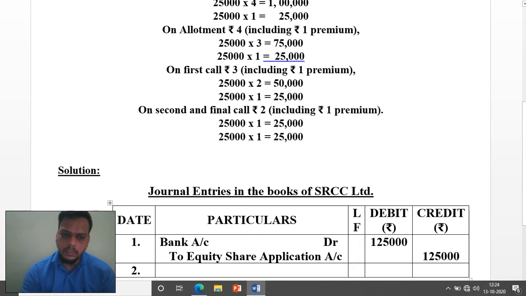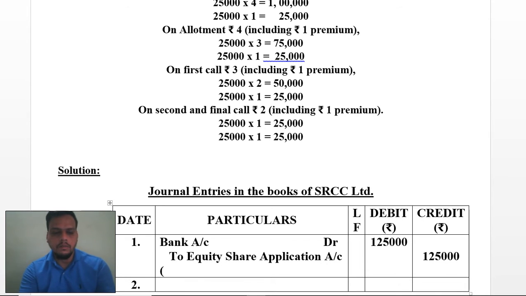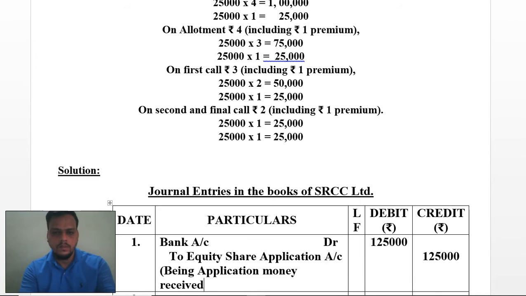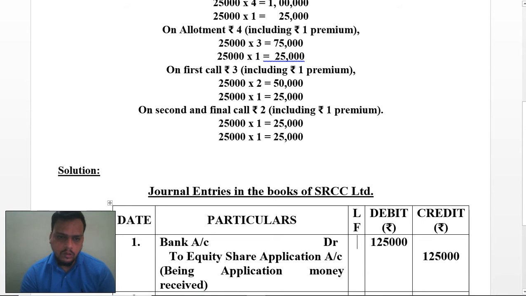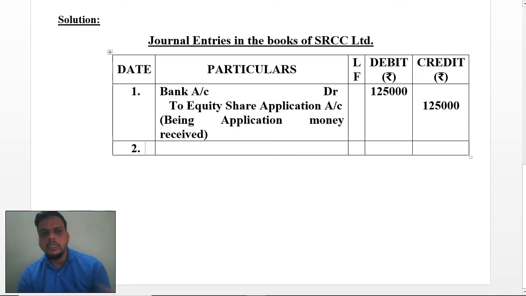You have to write being. Here I am writing being application money received. You can write according to your perfect terms. I am writing a being as a summary. I have made it a little bit short. You can write it in detail. The more detail you write, the more benefit you will get.